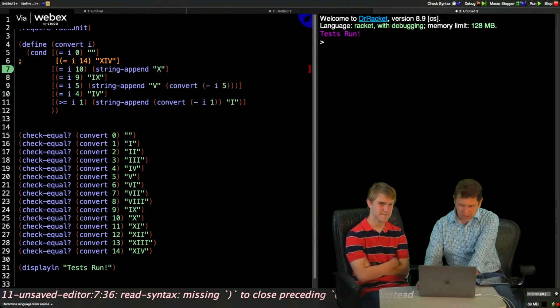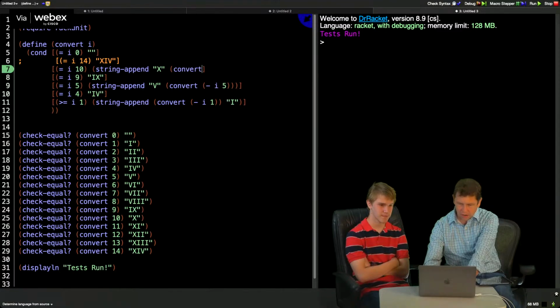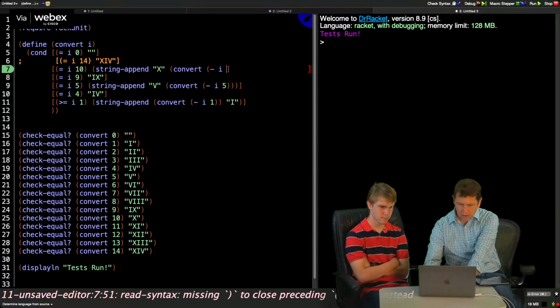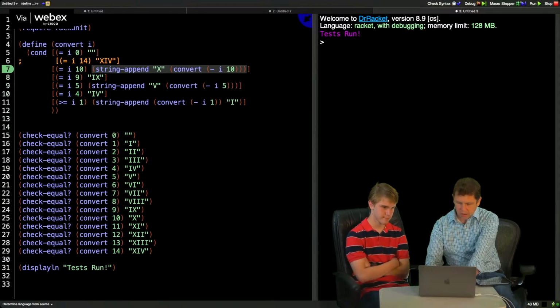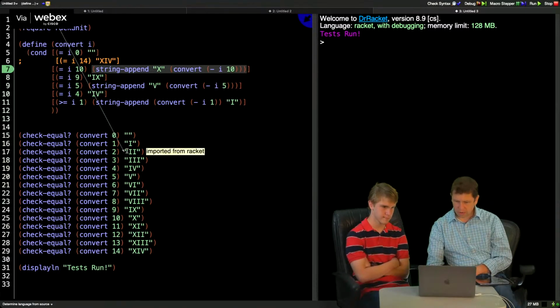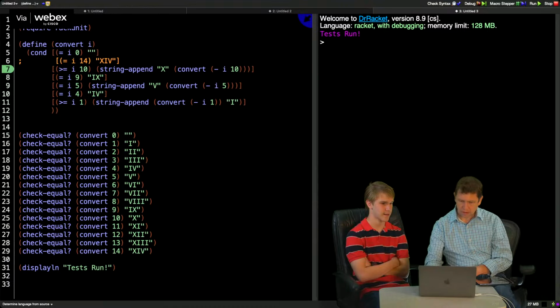Okay, so string append, and I'm going to try to use the same thing we've done down here. I'll want to subtract 10 from whatever I give it. I'll convert. Okay. Does that look like that will work? No, you need a greater than or equal to sign. Okay. Or else it'll only do that if it's 10. Okay, so there it passed.